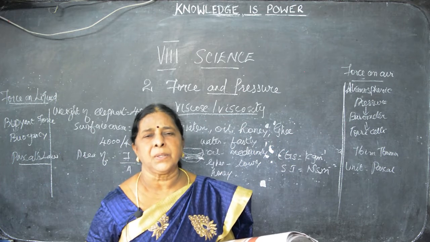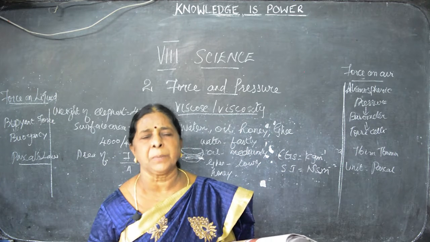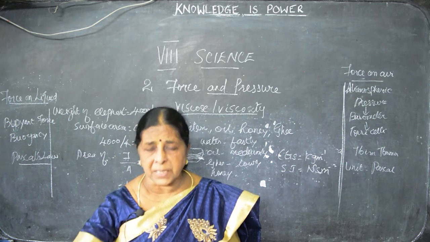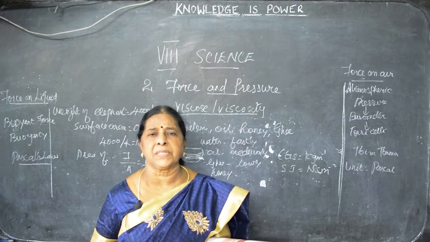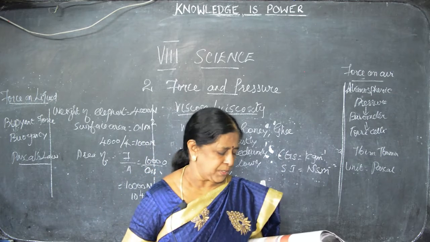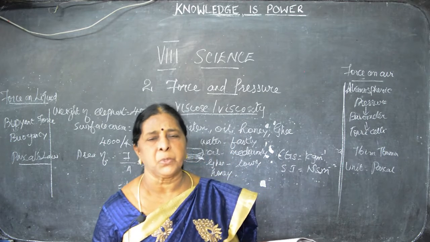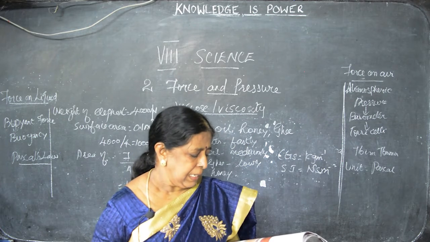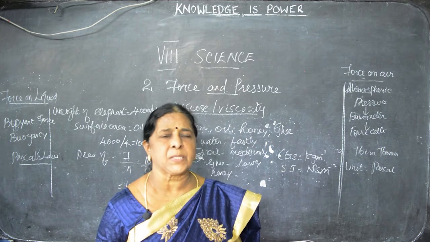It opposes motion. Without friction there is no motion. If not, we cannot turn immediately, we cannot stop. If you are going by cycle or even walking, and somebody comes to dash us, immediately we just move up and stand. This is because of friction. Friction opposes motion. It causes wear and tear in the surface contact.